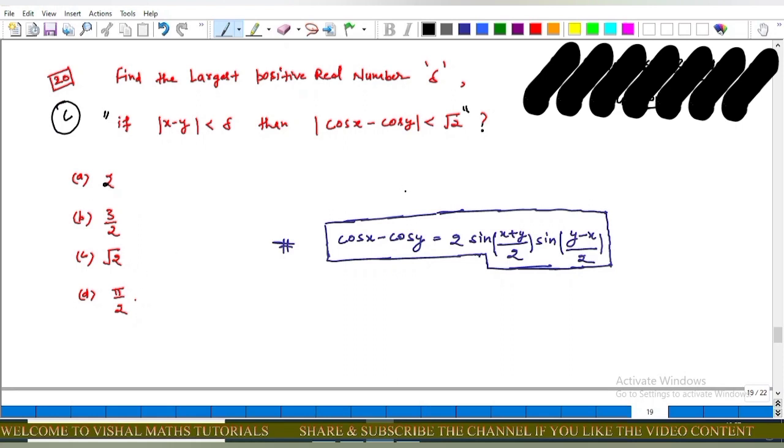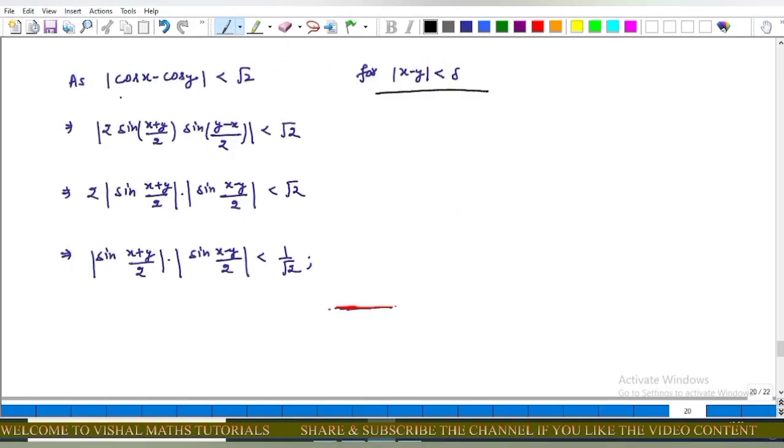For this question we use the result that cos x minus cos y is equal to 2 times sine of (x plus y) upon 2 times sine of (y minus x) upon 2. We have mod of cos x minus cos y less than root 2. Using the previous result, this implies that mod of 2 times sine of (x plus y) upon 2 into sine of (y minus x) upon 2 is less than root 2.